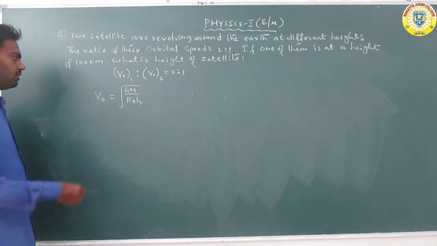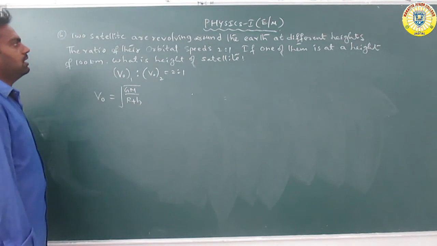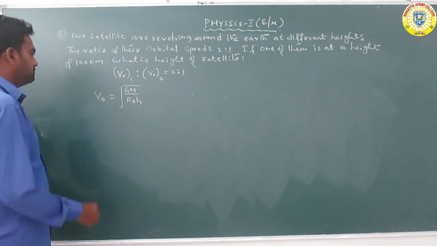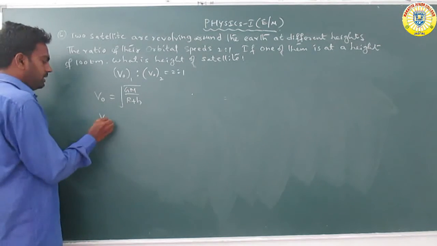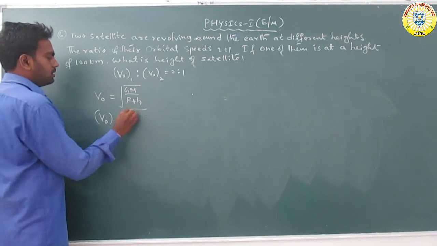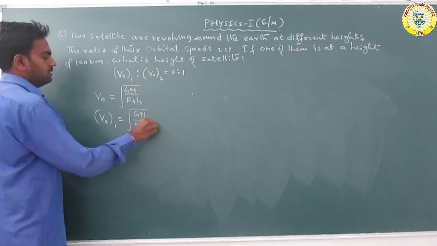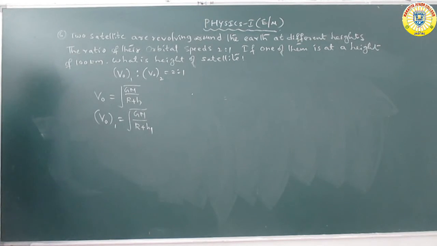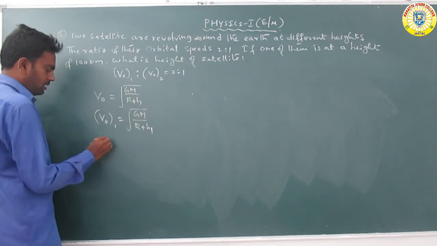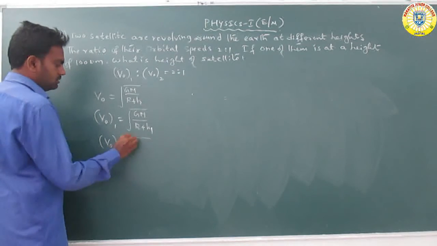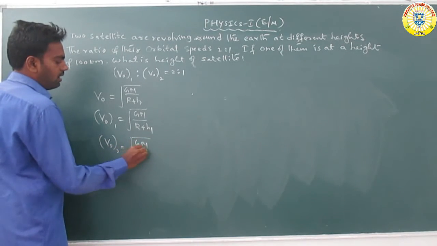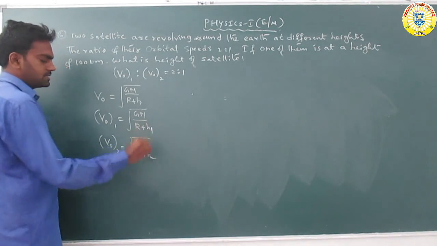So for the two satellites, V01 is equal to under root of GM by R plus H1, and V02 is equal to under root of GM by R plus H2.